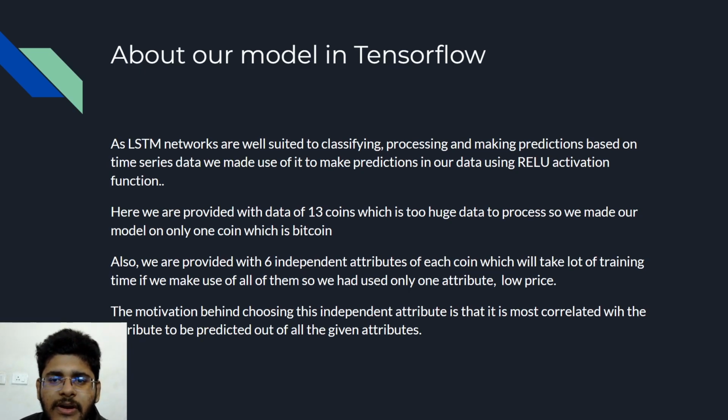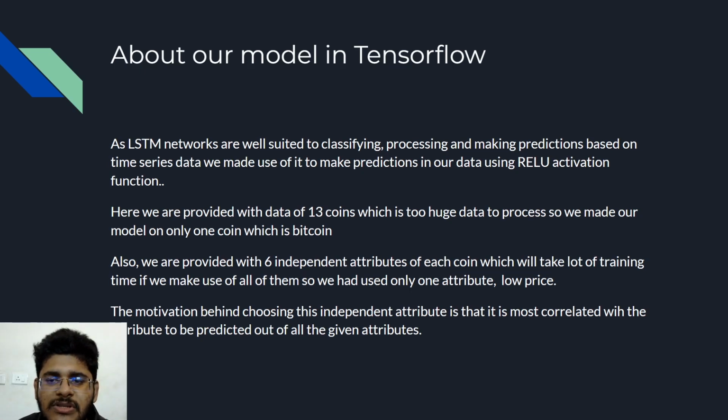Here we are provided with data of 13 coins, which is too huge to process, and it will take too much training time. So we made our model only on one coin, which is Bitcoin. Also, we are provided with 6 independent attributes of each coin, which will also take a lot of training time. So we have reduced the data and used only one attribute, the low price, to predict the cryptocurrency price.